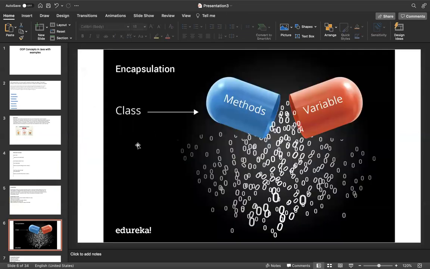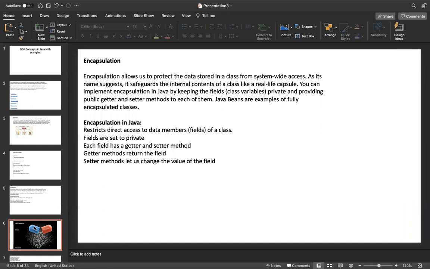This is the diagram of how encapsulation looks like. A high-level diagram: a class can have methods and private variables. Methods are public, variables are private. This is the encapsulation diagram. This is the programmatic example.